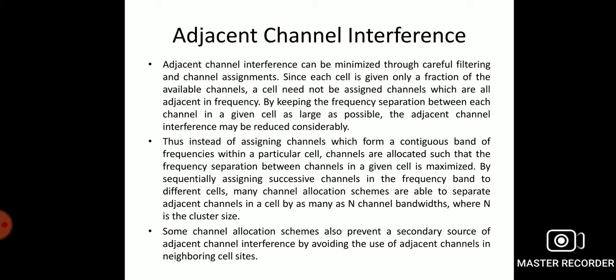By sequentially assigning the successive channels in a frequency band to different cells, channel allocation schemes are able to separate the adjacent channels in a cell by many of the N channel bandwidths, where N is the cluster size. The channel allocation scheme also prevents the secondary source of adjacent channel interference by avoiding the use of adjacent channels in neighboring cell sites.